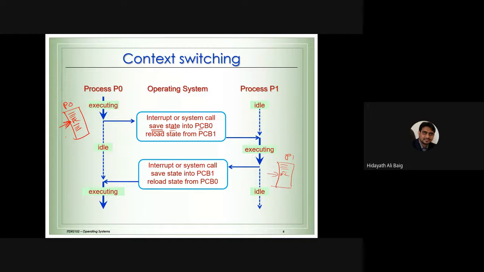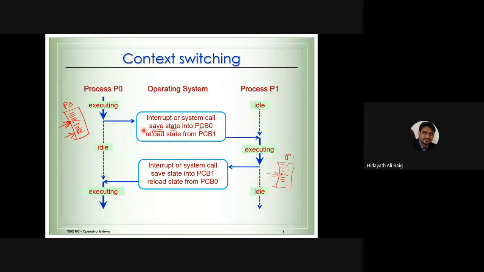Same thing happens. After some time, maybe process 1 wants to run. We'll stop it. We'll remember the program counter. Then we'll start running process 1. Now, if you observe this picture, there is a change between the processes. Process 0 was working, then we change to process 1. Process 1 was working, we change to process 0. This is called context switching, or we call it switching context also. Remember, both of them are the same. What is context switching or switching context? Changing between the processes.